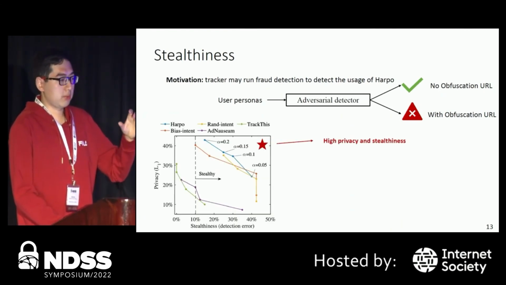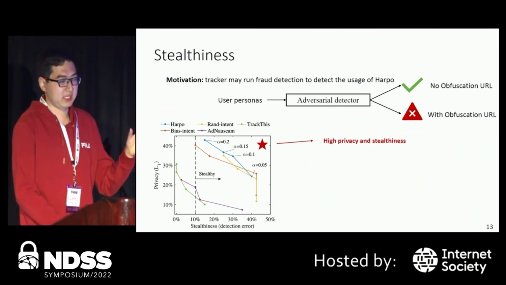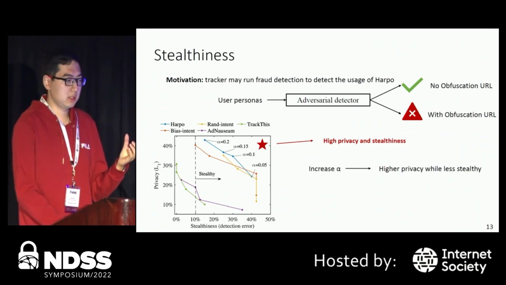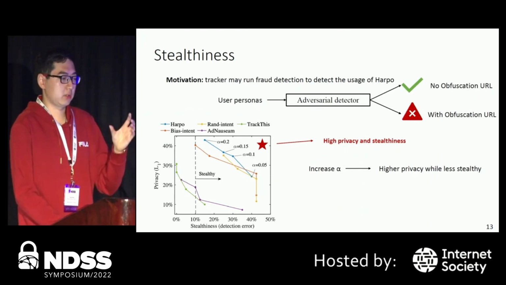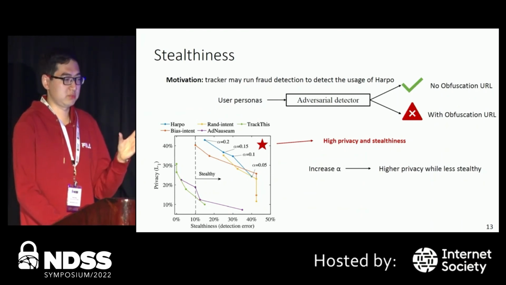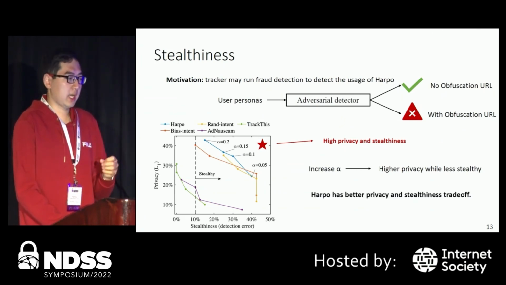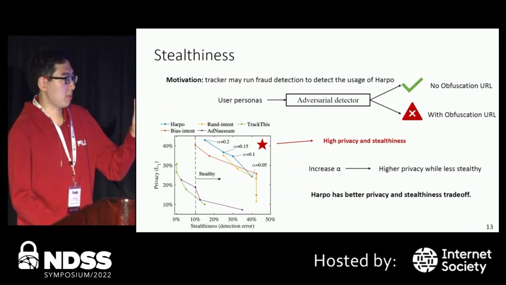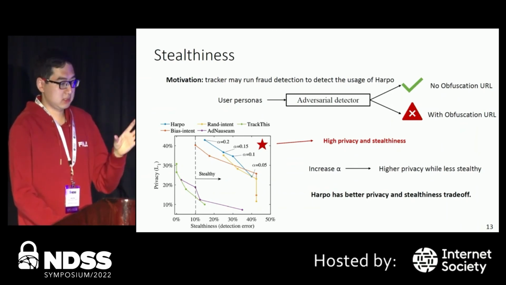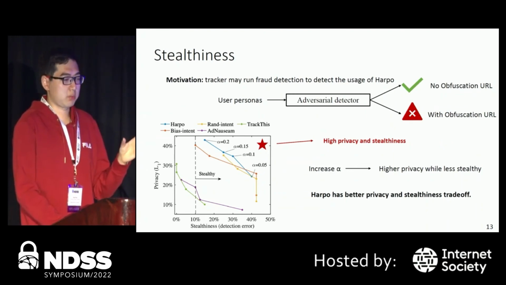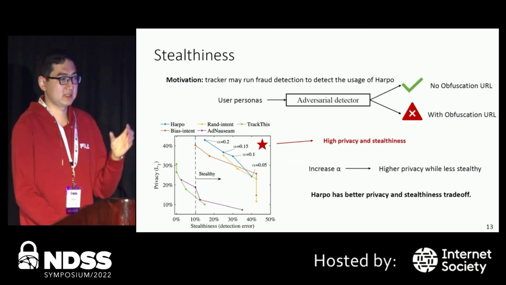The top right region of this figure means high privacy and stealthiness. As we can see, in general, if we increase alpha, which means the percentage of obfuscation URLs, we can achieve higher privacy but less stealthiness. And if we look at the blue curve of HARPO, it dominates all the curves of all the other baselines, which means HARPO can achieve better privacy and stealthiness.